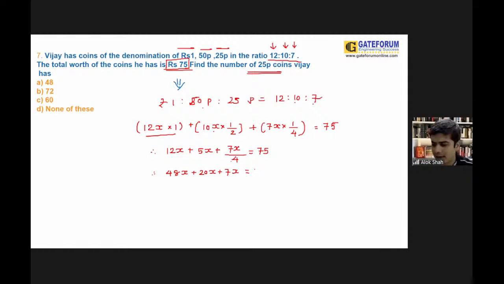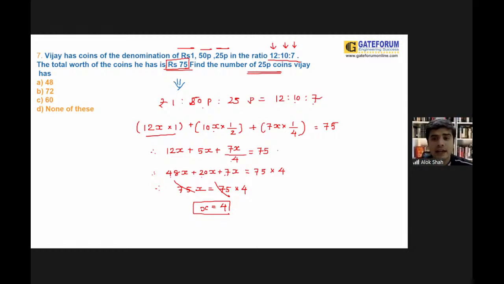I can directly write it: 75 into 4. If you add this, 48 plus 20 is 68, plus 7, that is 75x equal to 75 into 4. This 75 has been cancelled. Value of x could be 4.